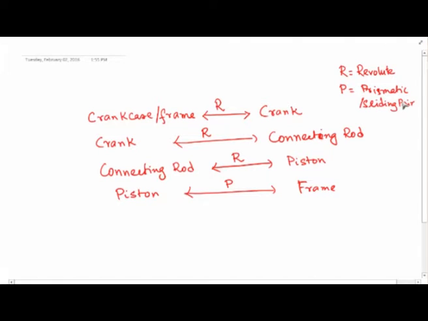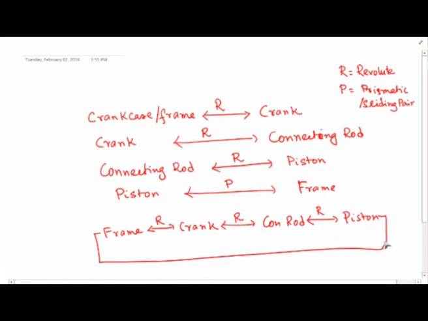So therefore these three objects, that is the frame, if I can draw this in a diagram in this fashion: the frame and the crank are connected by a revolute joint, the crank and the con rod are connected by another revolute joint, the con rod and the piston are connected by another revolute joint, but the piston is connected to the frame with a prismatic pair.